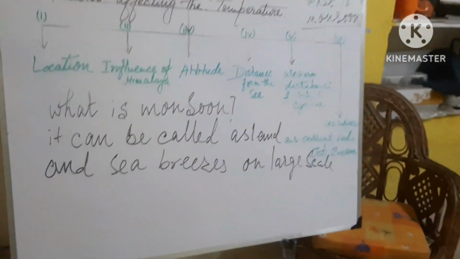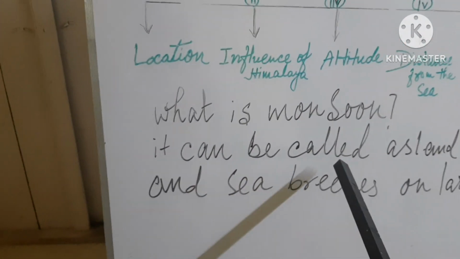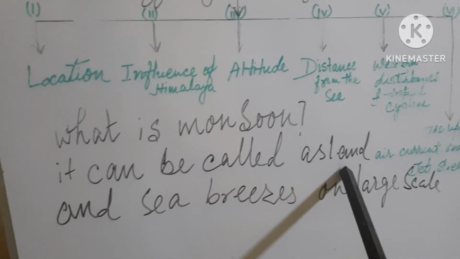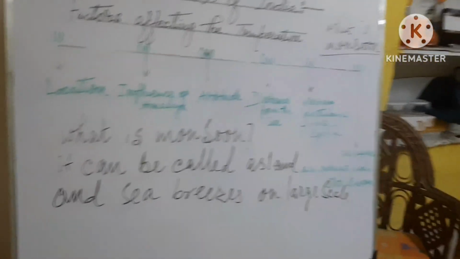What has been written, that what is monsoon? Monsoon can be called land and sea breezes on a large scale.